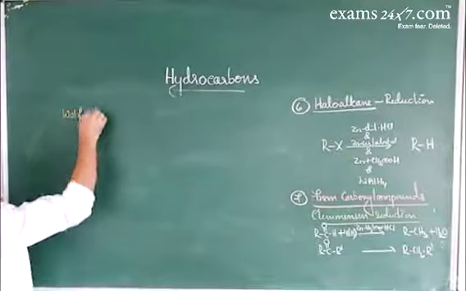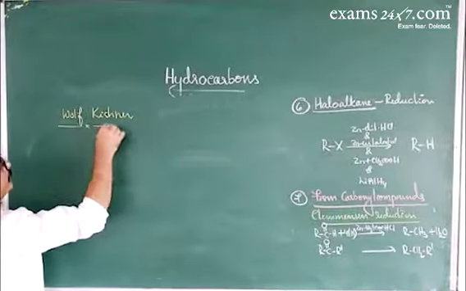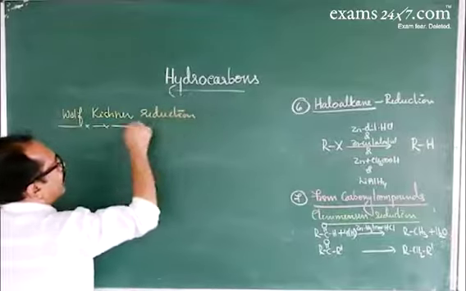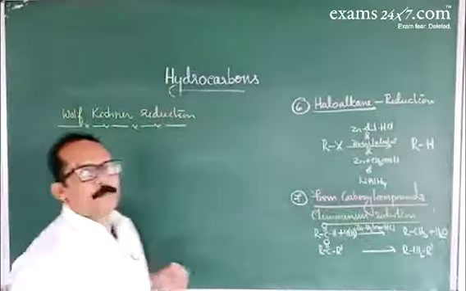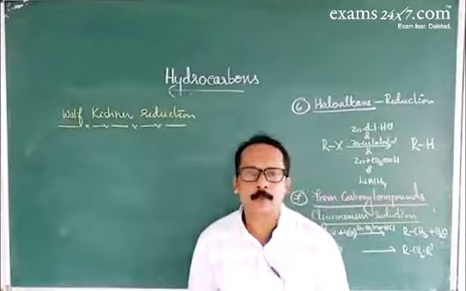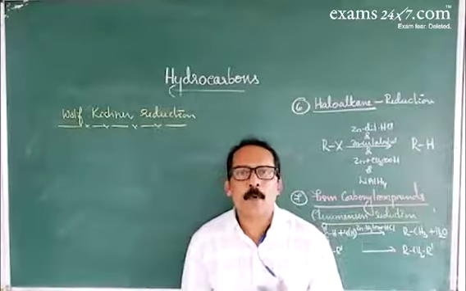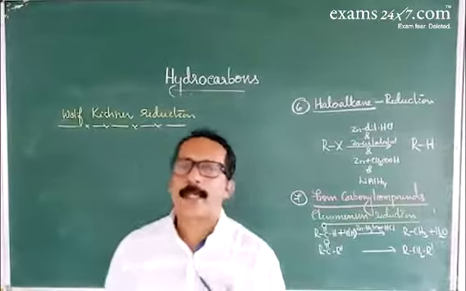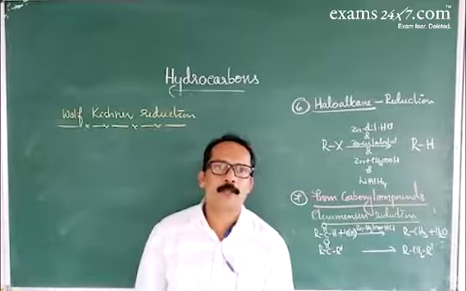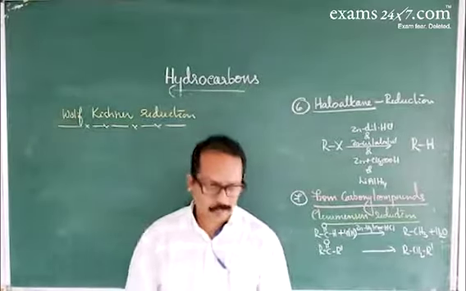In Wolff-Kishner's reduction, carbonyl compounds are treated with hydrazine, NH2NH2. First, it undergoes a condensation reaction to give hydrazone. Then that hydrazone, on boiling with a high boiling solvent like ethylene glycol in presence of potassium hydroxide, gives the corresponding hydrocarbon.